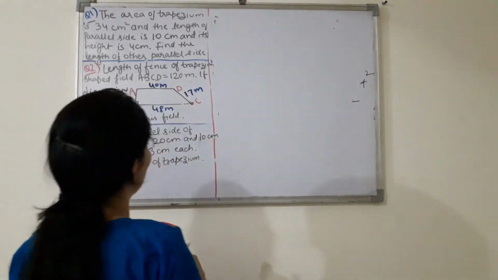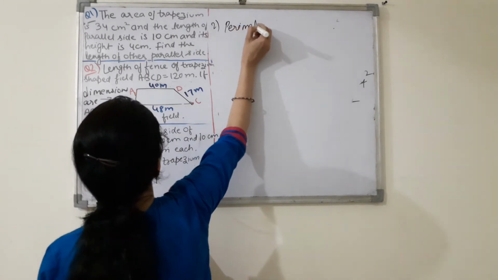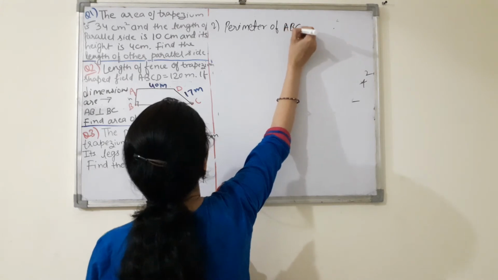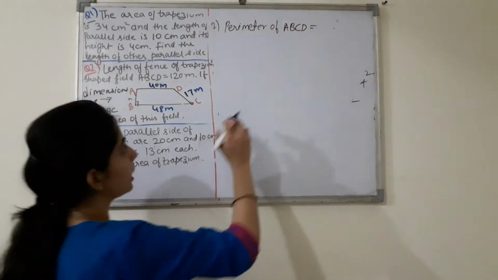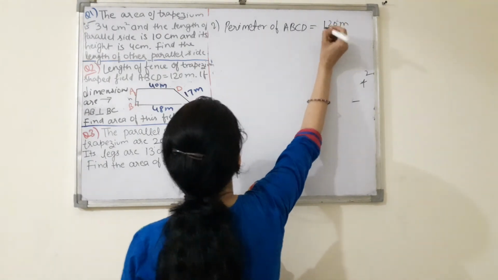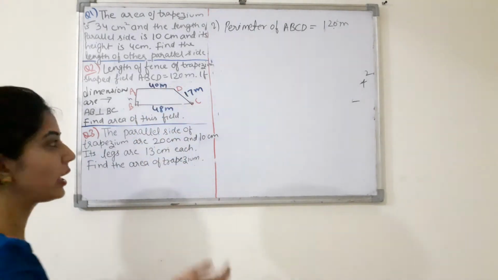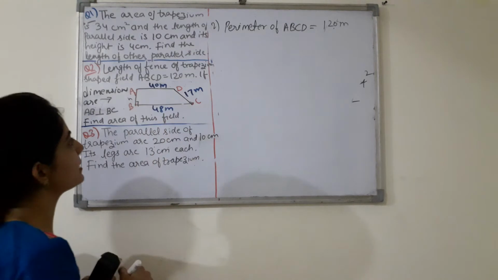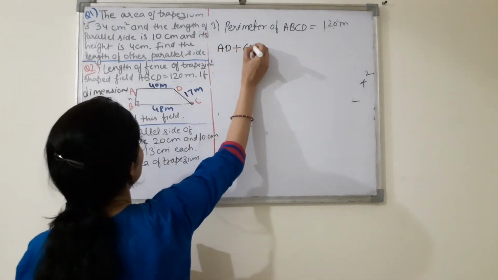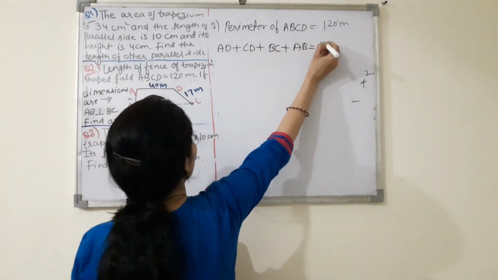So it means here we have given the perimeter of ABCD. ABCD is your trapezium shaped field. So this you have given 120 meter, right? Now we know what is the perimeter of trapezium, the sum of sides. Okay, so here AD plus DC plus BC plus AB. So we can write here AD plus CD plus BC plus AB. So this will be equal to 120 meter.